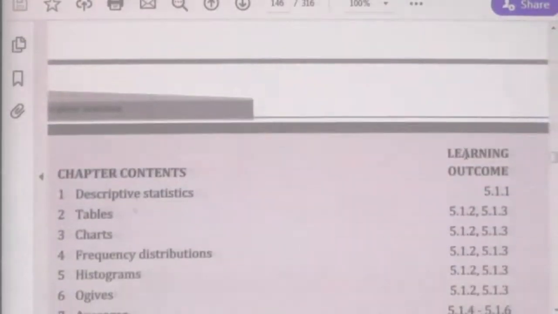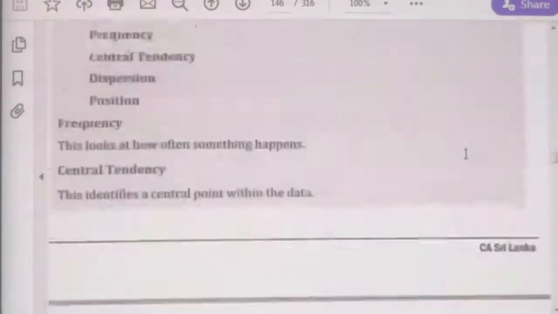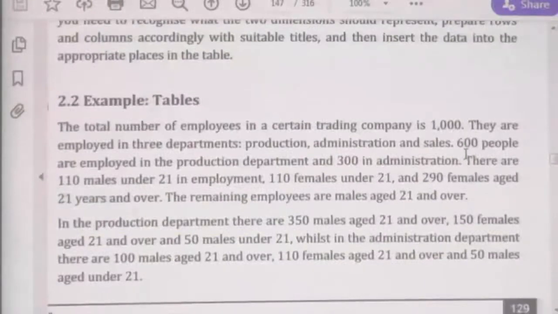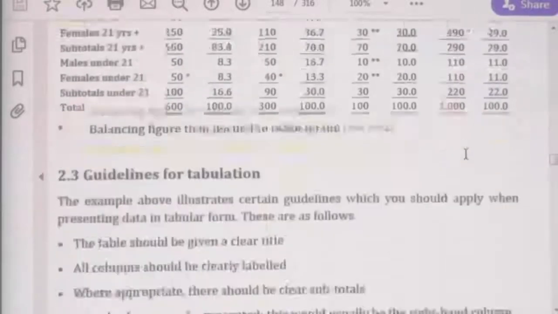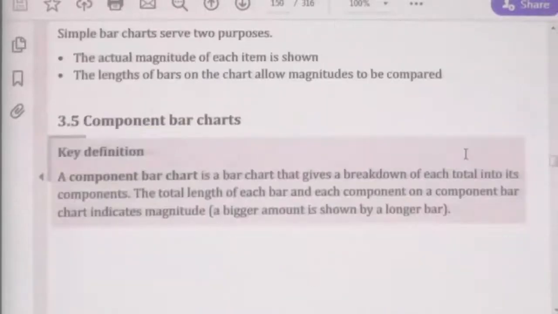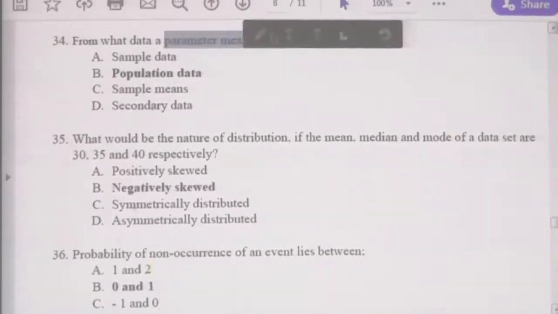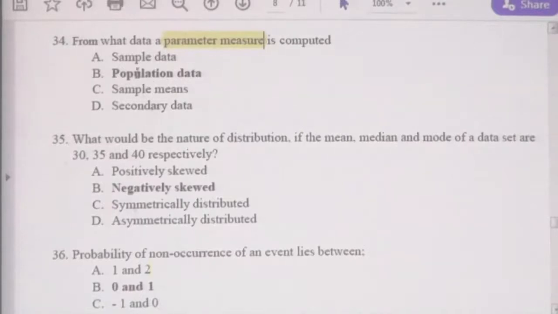All the descriptive statistics, tables, charts, frequency distributions, histograms, ogives, average, mean, mode, median, everything is explained here, right? Just read these topics, then you can have a proper idea about the probability theories, because everything is given here. Therefore, read chapters 7 and 8 in your study text, right? Now, parameter measures will be based on population data. Therefore, the answer is population data.